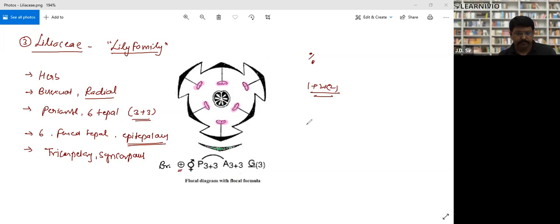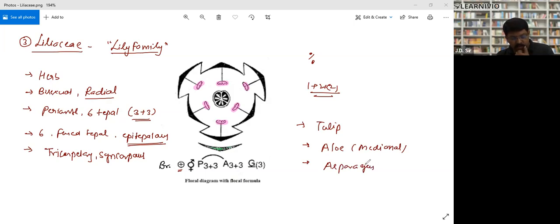Example, tulip. Tulip is also an ornamental flower. Many of you must have seen that. And there is a medicine, aloe. Aloe is a medicinal plant, Aloe vera. And there is asparagus, that's the vegetable. And that's it. So this was all about the morphology of flowering plants.